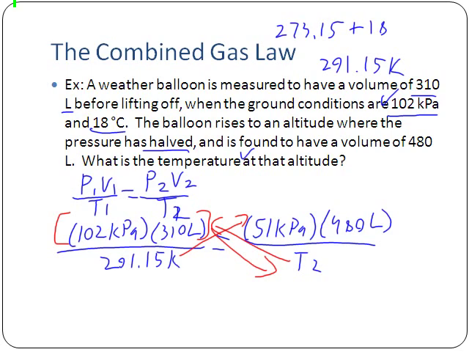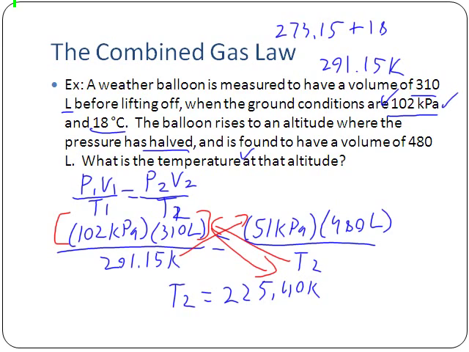Then you're going to multiply that times the 291.15 from the bottom of the left. And then you're going to divide that by the two guys on the top on the left, which are 310, and then divide that by 102. So overall, what we end up getting is that T2 is equal to, unrounded, 225.40 Kelvin.